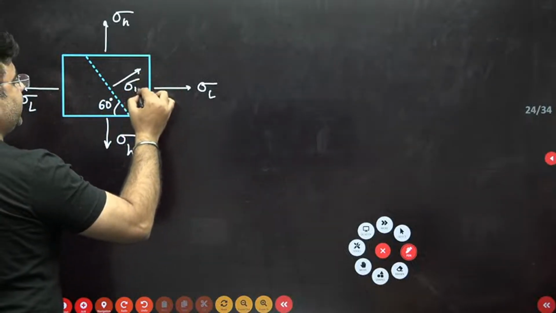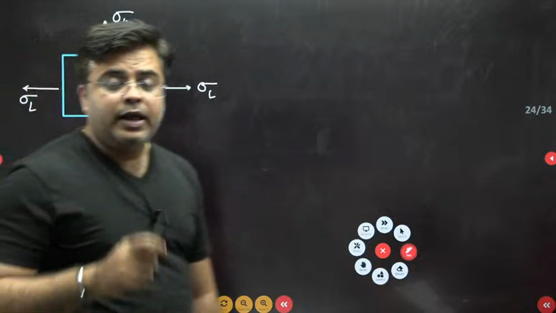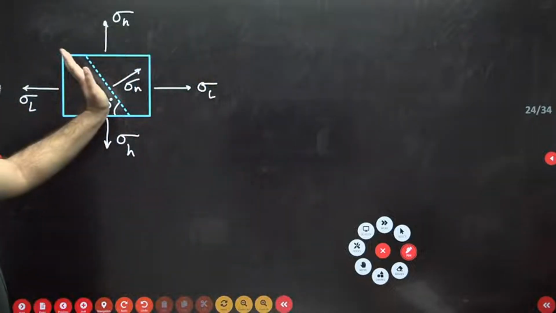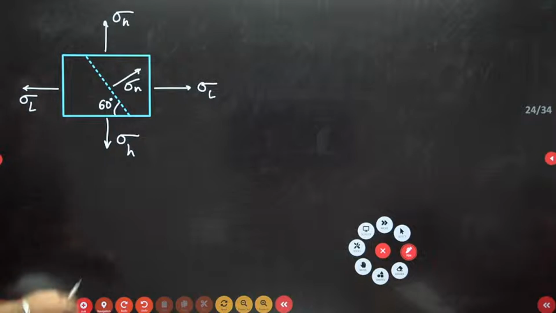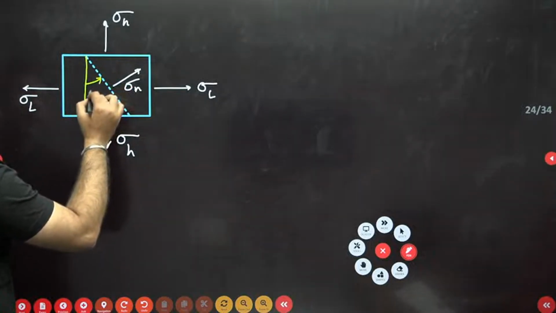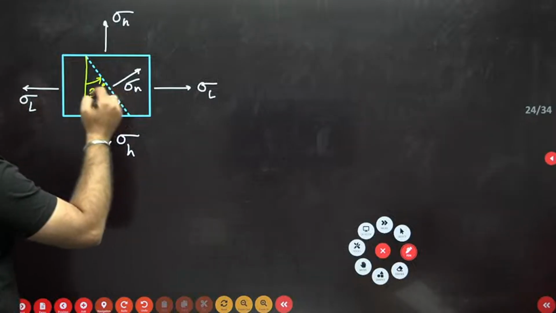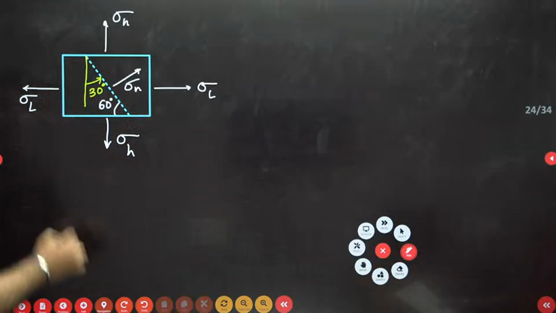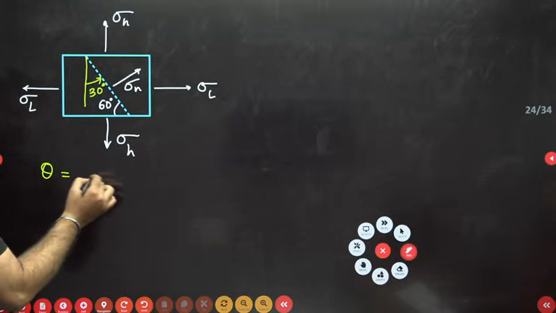So first of all, my dear student, you need to measure the angle, and the angle of this plane will always be measured with respect to the vertical. You can see here, if you draw one vertical like this, the angle will be angle theta, and this is equal to 30 degree. So here the value of theta will be minus 30 degree.